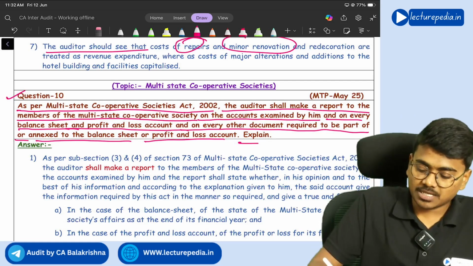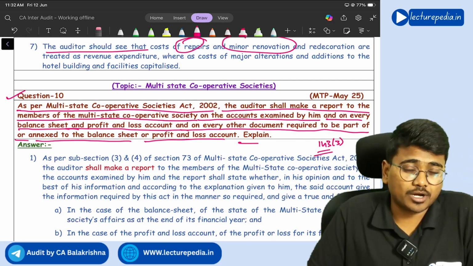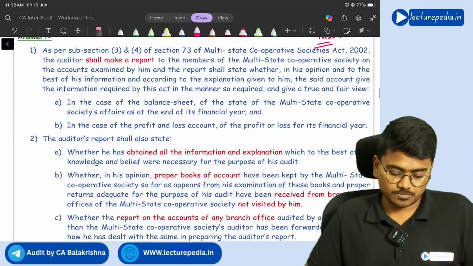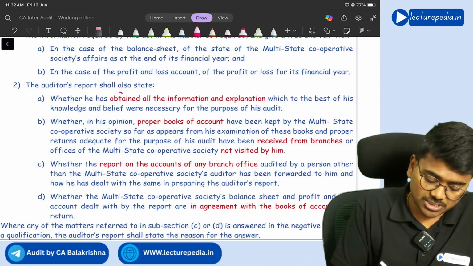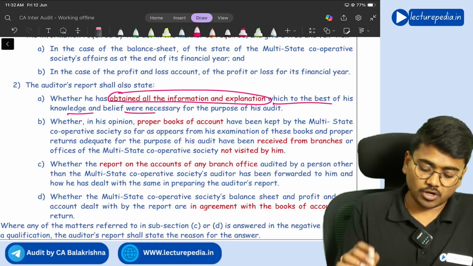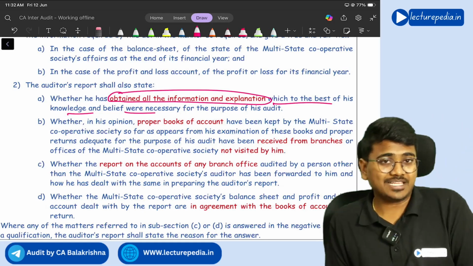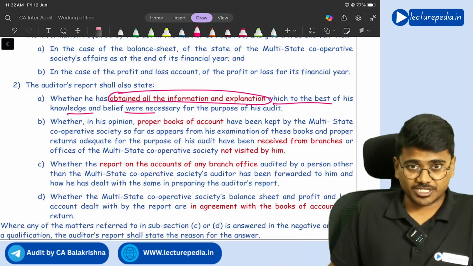If you remember, under Section 143 subsection 3 of the Companies Act, there are certain points that should be present in the audit report. The same type of points will be there here also. So see, the auditor's report shall state whether he has obtained all information and explanation which to the best of his knowledge and belief are necessary for the purpose of his audit. So did he obtain all the information and explanation or not, he needs to mention in the audit report.